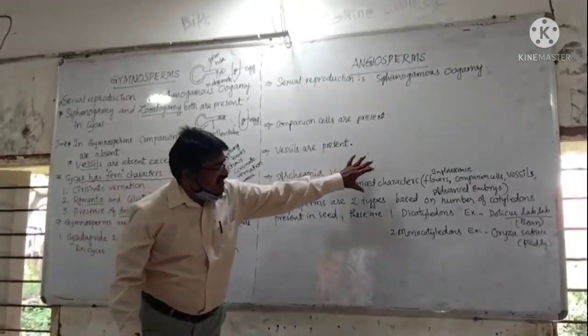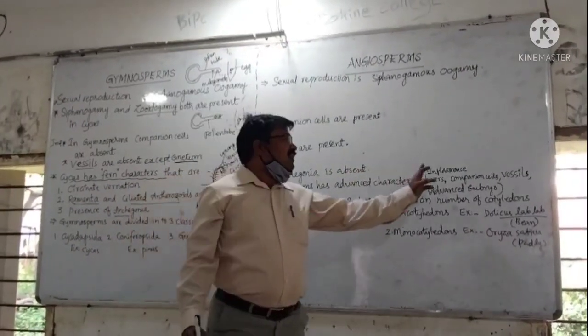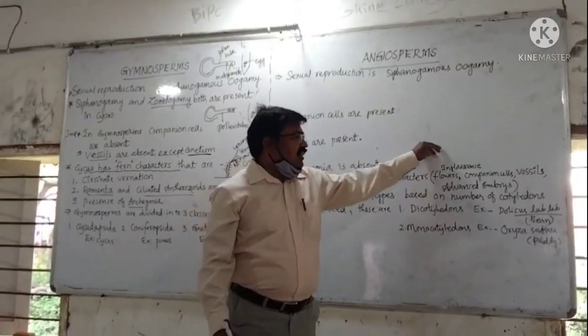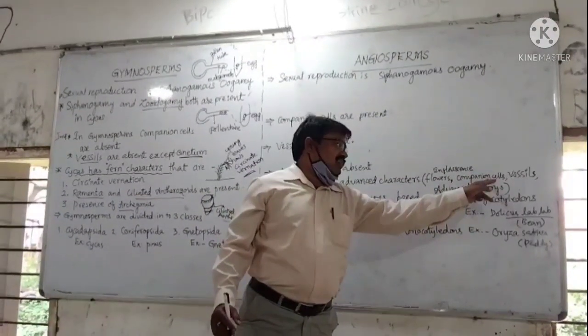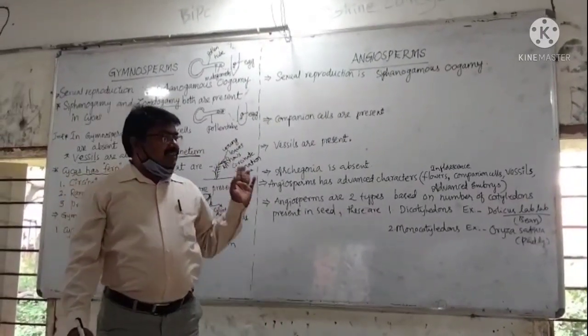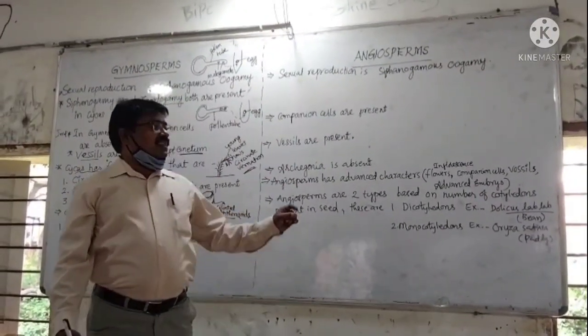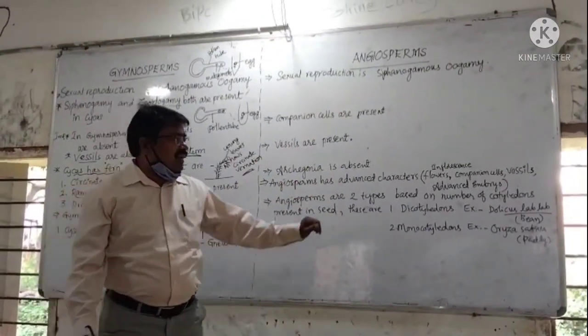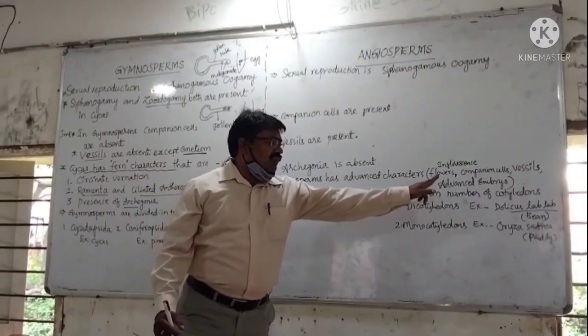Angiosperms have advanced characters: the presence of inflorescence and flowers, companion cells in the phloem, xylem elements or vessels, and a highly developed embryo.